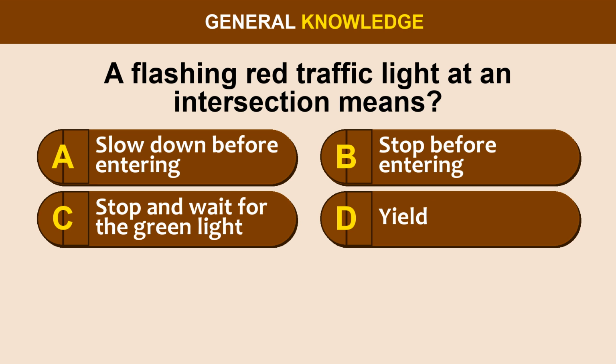Question 60. A flashing red traffic light at an intersection means option A, slow down before entering. Option B, stop before entering. Option C, stop and wait for the green light. Option D, yield.